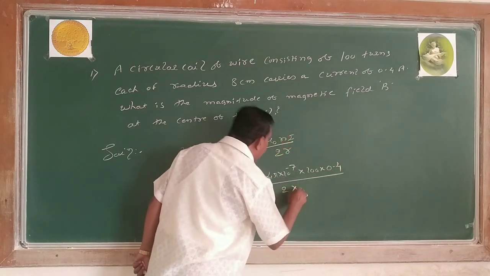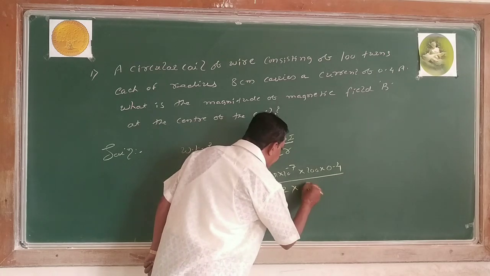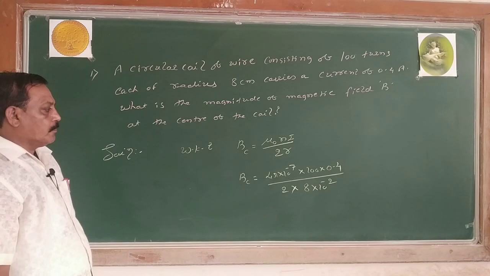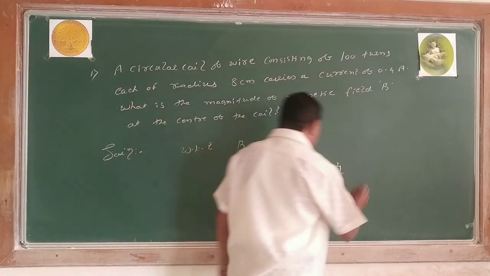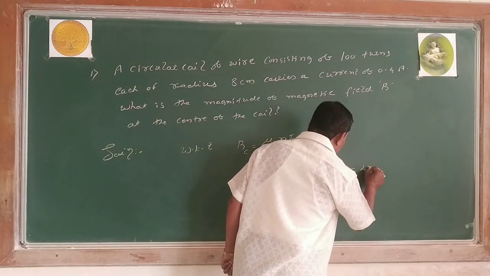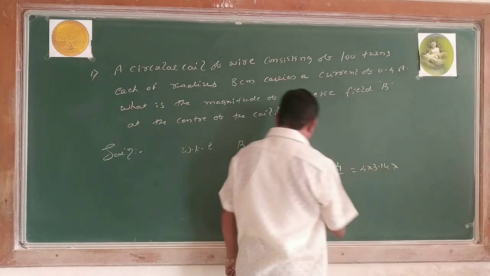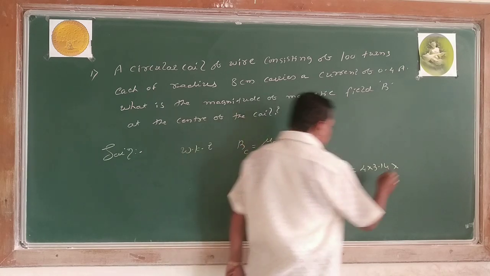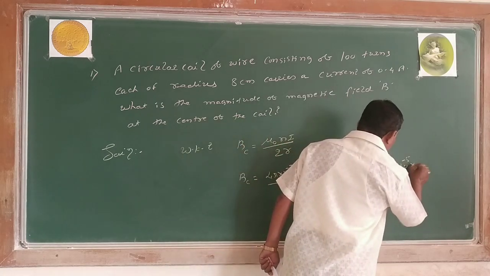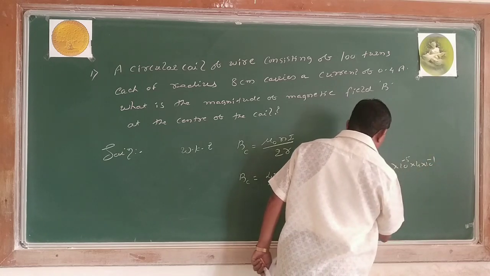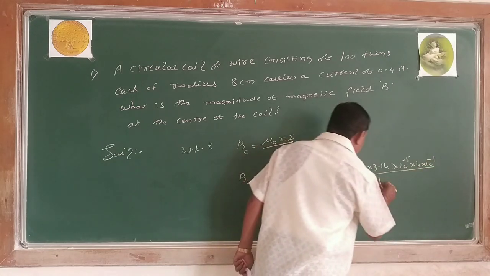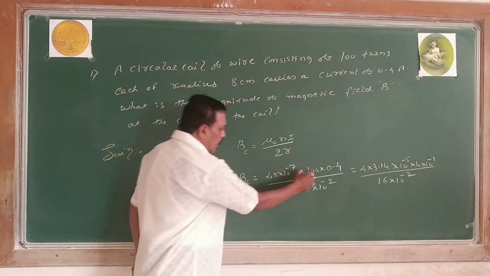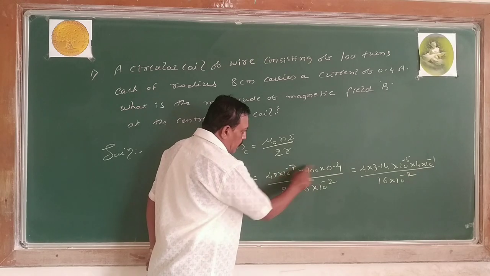Radius 8 centimeter, 8 into 10 to the power of -2. Shall I write 4 into 3.14 into 10 to the power of -7? 8 twos are 16 into 10 to the power of -2. This 100 is nothing but 10 to the power of +2.